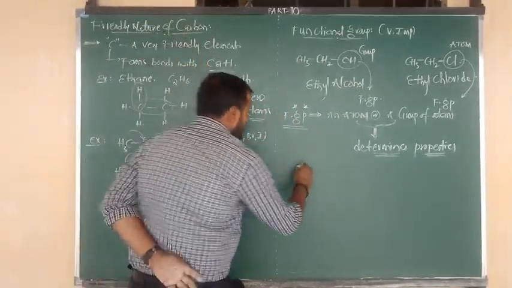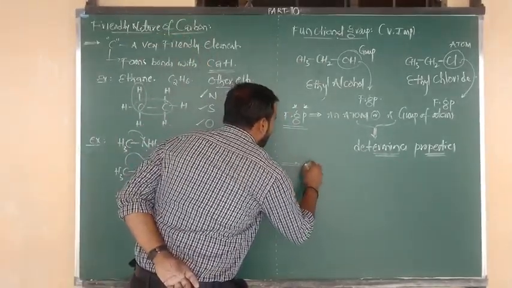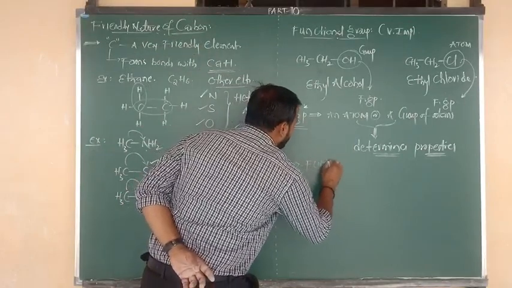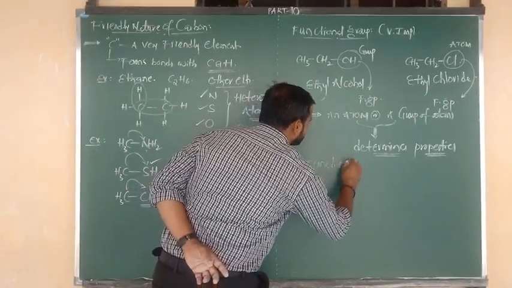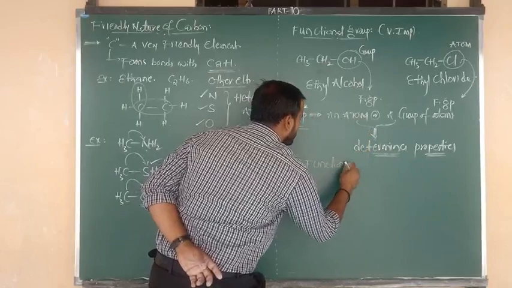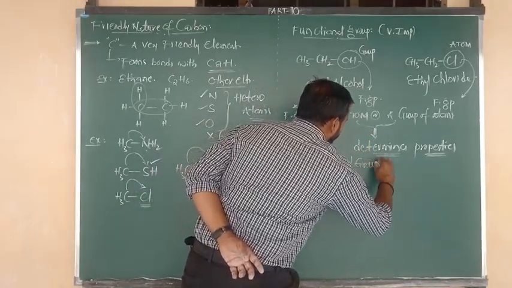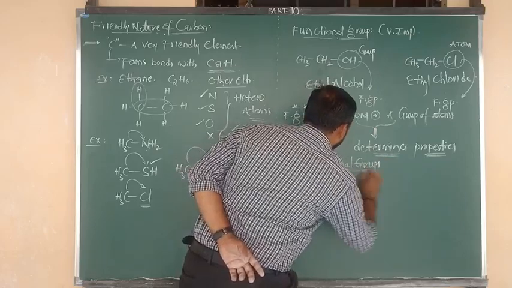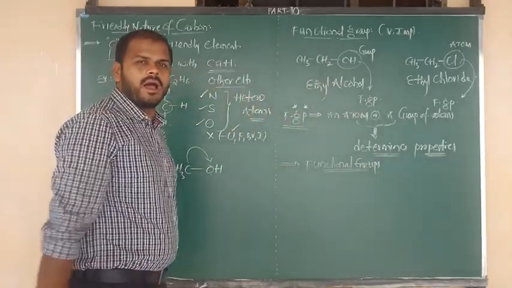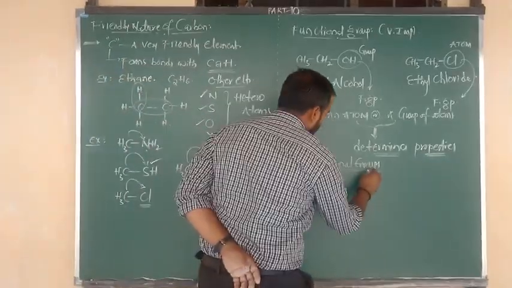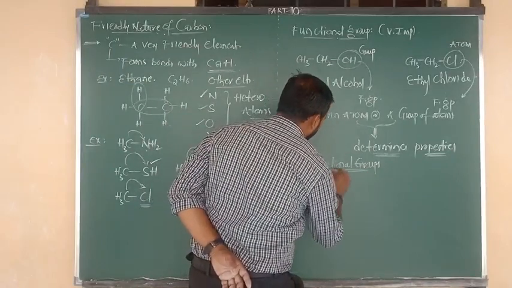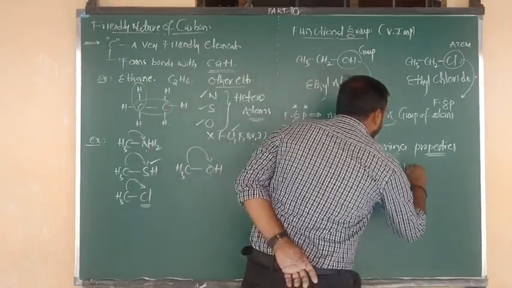Let me consider the first example. On one side I am going to write the functional groups, and on another side I am going to write the formulas.